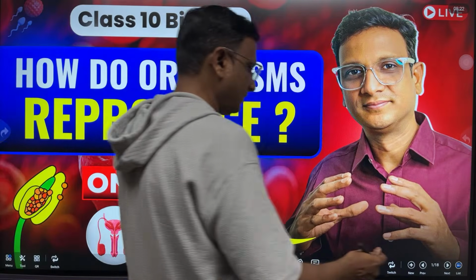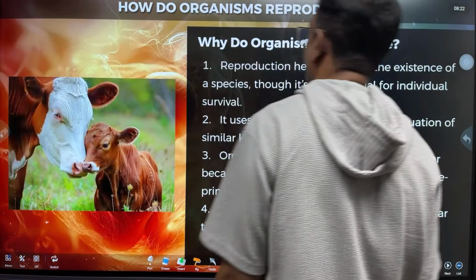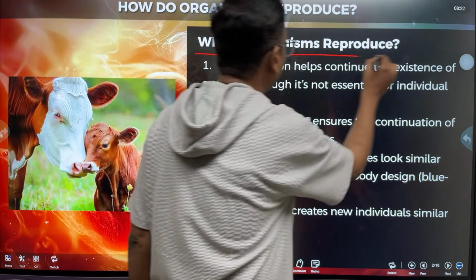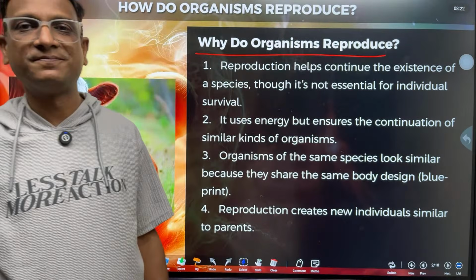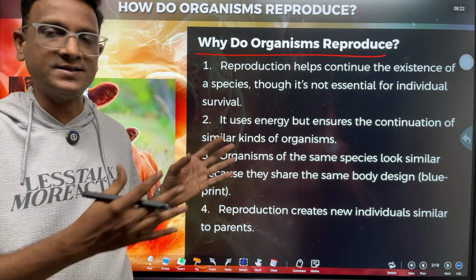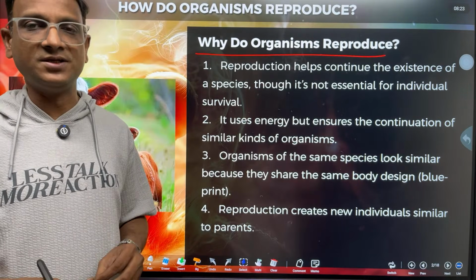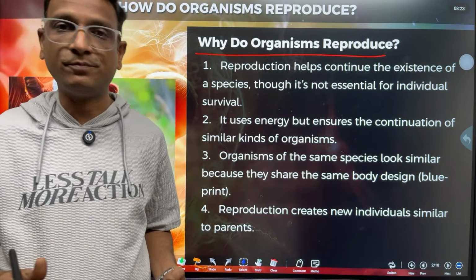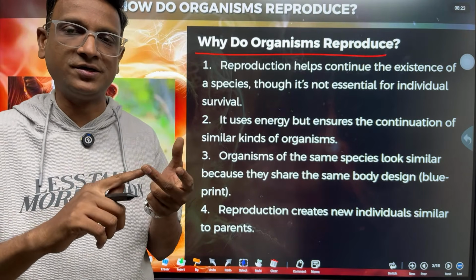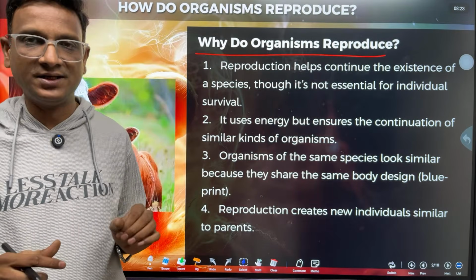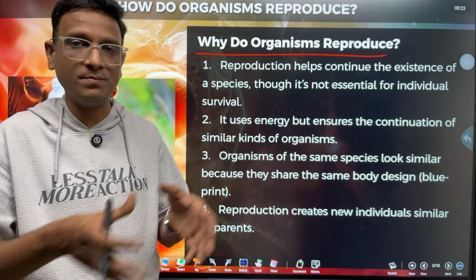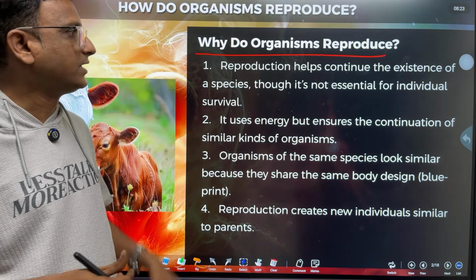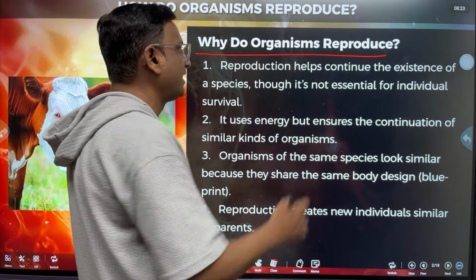So let us begin the first part here. The first topic of this session is why do organisms reproduce? This is an important point, the introductory part. Why do organisms reproduce? Reproduction, can we call it a life process? We studied life processes: nutrition, respiration, transportation, excretion. Then why didn't we keep reproduction in life processes? Is it an important life process? Yes, it is a life process.